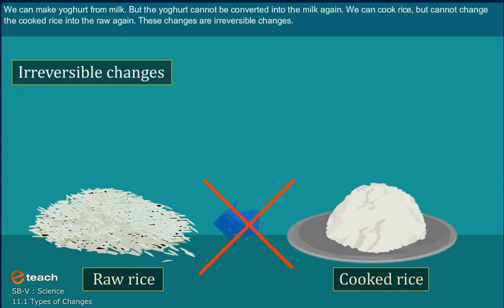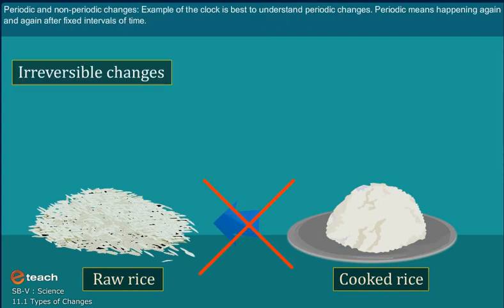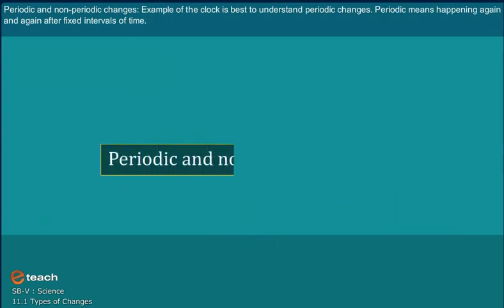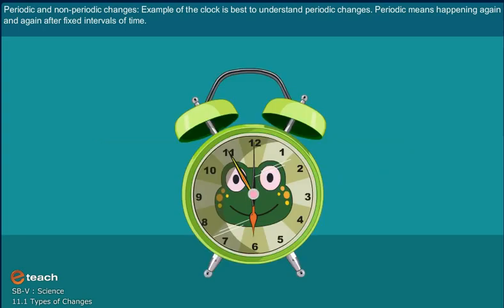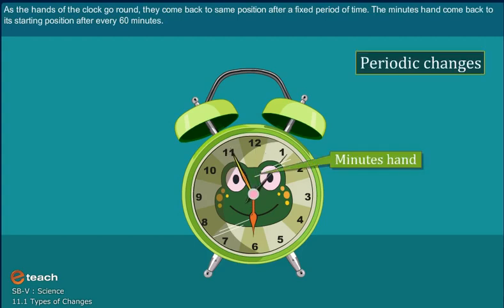These changes are irreversible changes. Periodic and non-periodic changes. The example of the clock is best to understand periodic changes. Periodic means happening again and again after fixed intervals of time. As the hands of the clock go round, they come back to the same position after a fixed period of time. The minute hand comes back to its starting position after every 60 minutes.